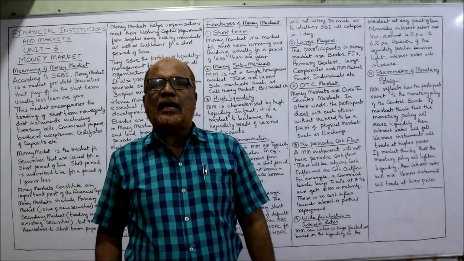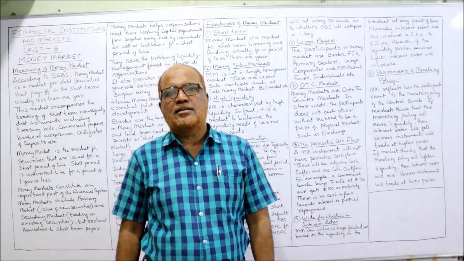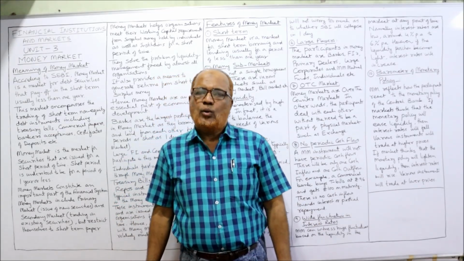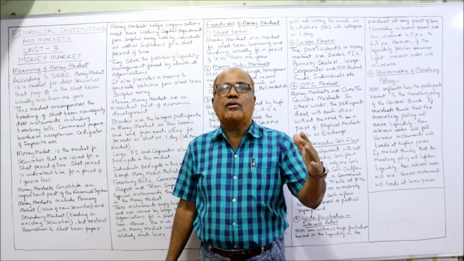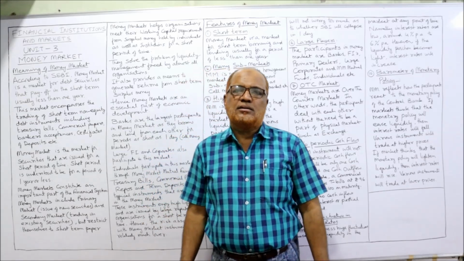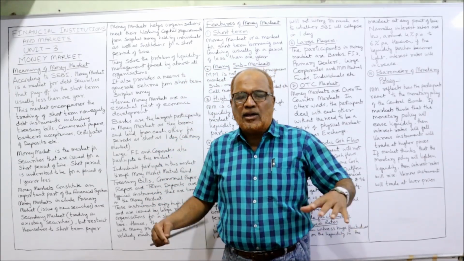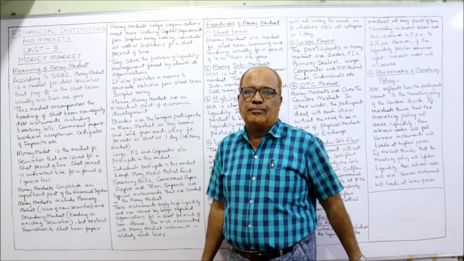Now, see, there are two types of markets called capital market and money market. The capital market is a long-term market where funds are borrowed and lent for a long period of time. The second type of market is the money market, which is a short-term market where securities are bought and sold for a short period of time.